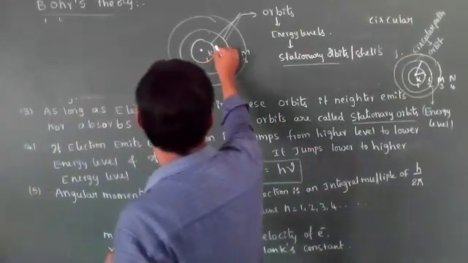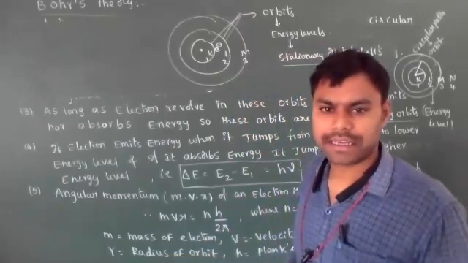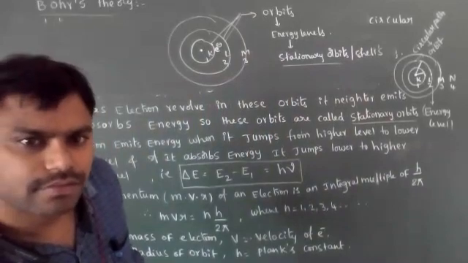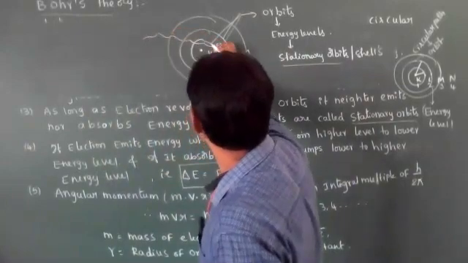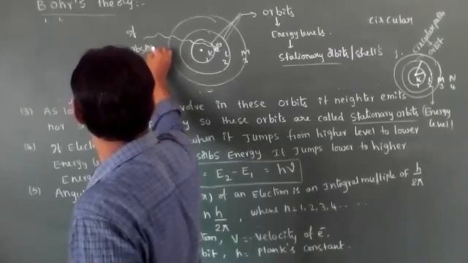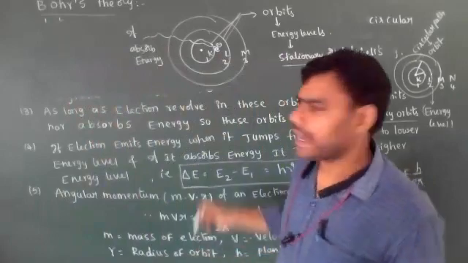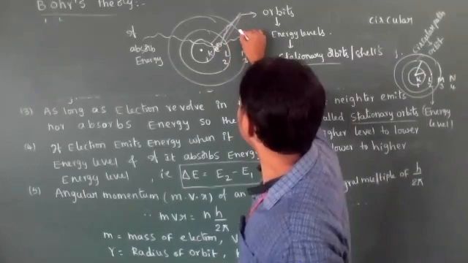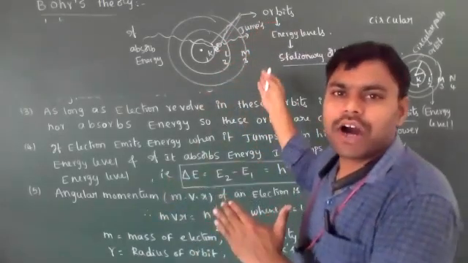For example, in the K shell some electrons are present. If it absorbs energy, then this electron jumps from lower energy level to higher energy level.